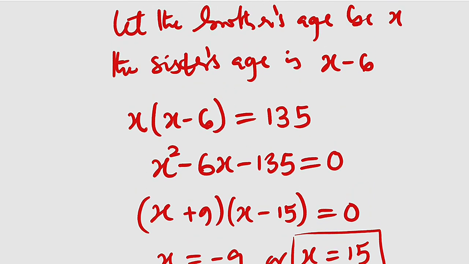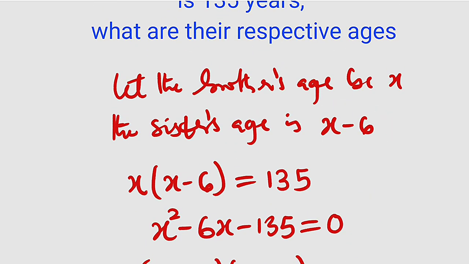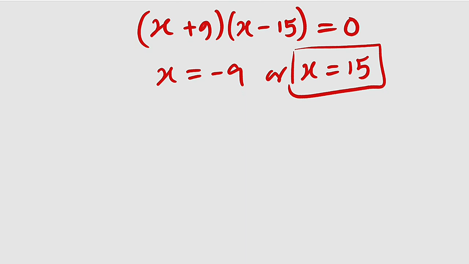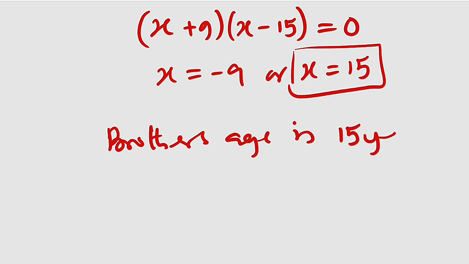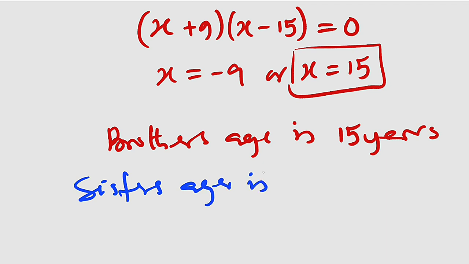The brother's age is 15, and the sister's age is x minus 6, which is 15 minus 6, because she is 6 years younger than him, which is 9 years.